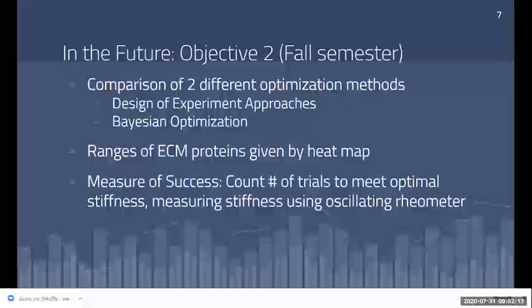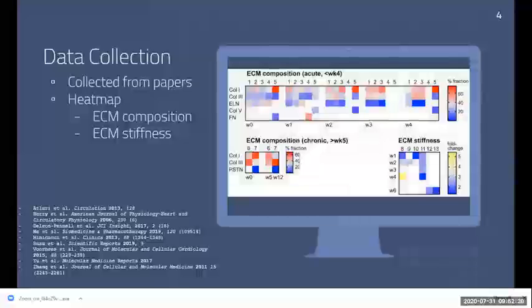Honestly, for me, I'm going to say that presenting the heat map was most difficult just because it's a lot of data. Can you go to that slide, please? Oh yeah. Just the heat map and the trends present, because I feel like it's a lot of data, and once you start talking about that, I feel like people's eyes tend to glaze over and they just get bored of it. So I tried to present it as quickly as possible, but it was just really difficult for me to put all the trends that I saw into words.